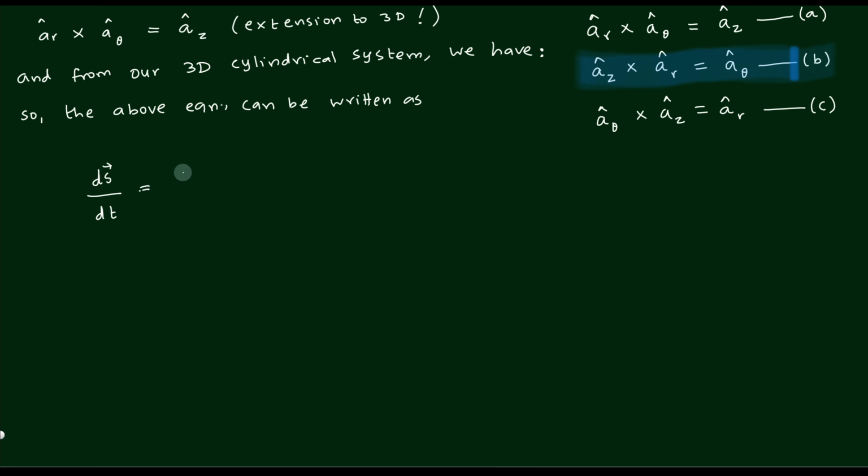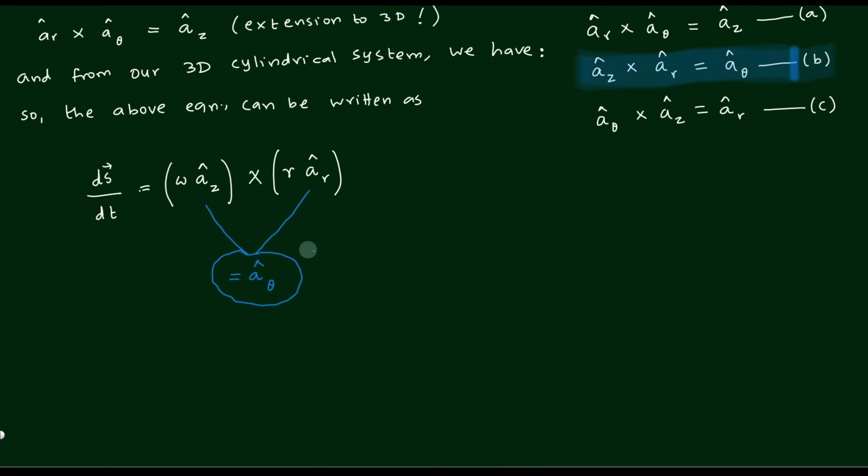You know omega already, d theta by dt. But instead of saying that omega is a vector, we will attach it to the unit vector, namely AZ. Omega is a vector, that's correct, but we attach it to the unit vector. Then cross R vector, which becomes R times AR. You can easily see, as I am showing in blue color, that the cross multiplication of the two unit vectors will give you A theta. To explain this only, I have written those equations on the right hand side.